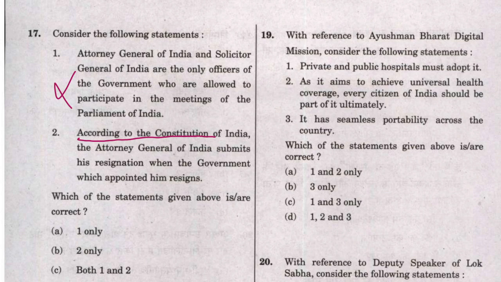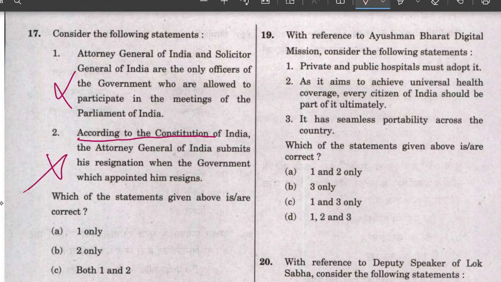So the resignation of the Attorney General, even in these specific circumstances, is not necessarily in the Constitution, which is not so obvious. It doesn't look adequate to have that in the Constitution. So statement 2 is also incorrect.